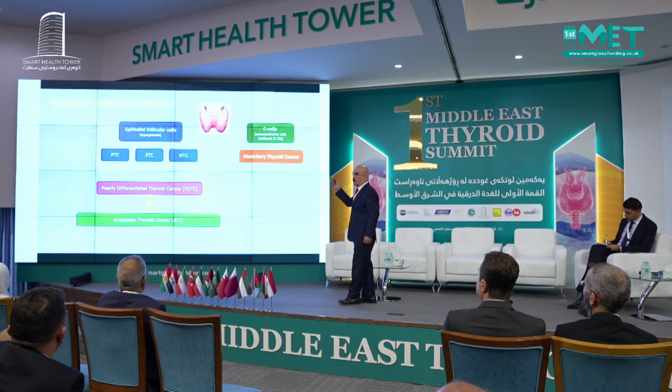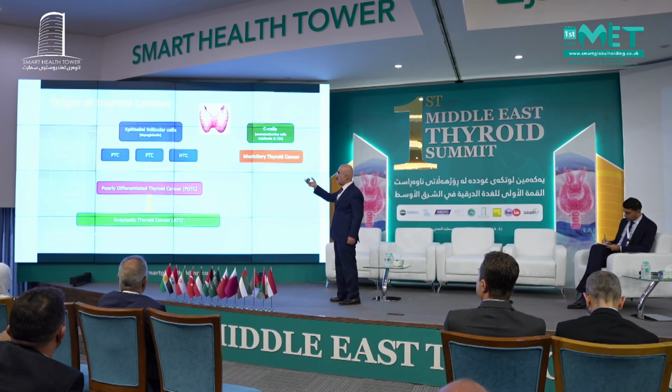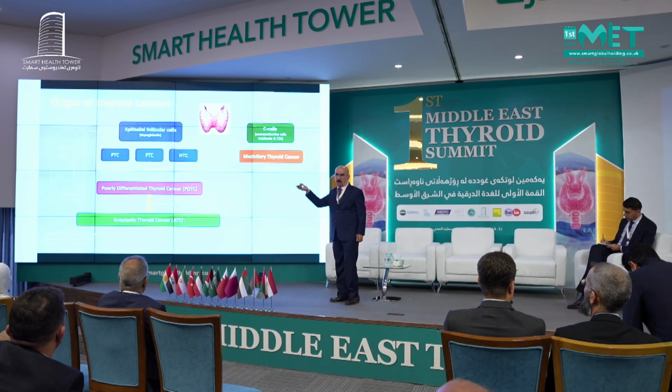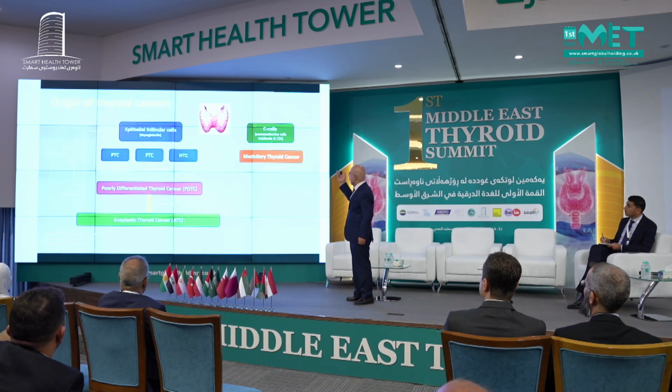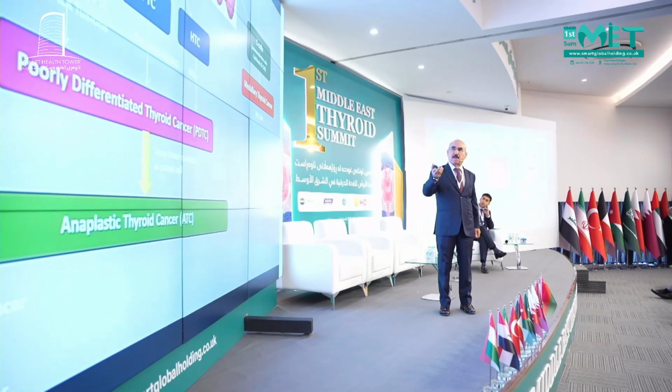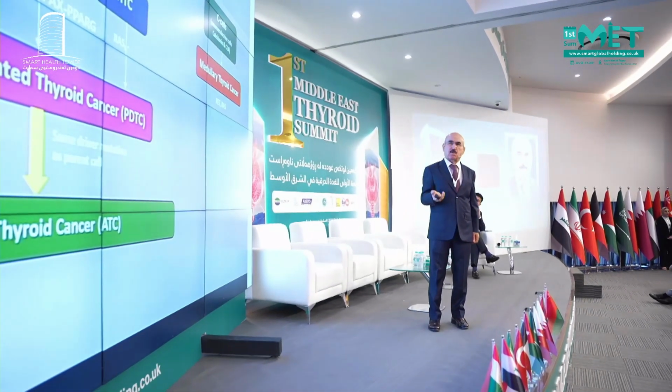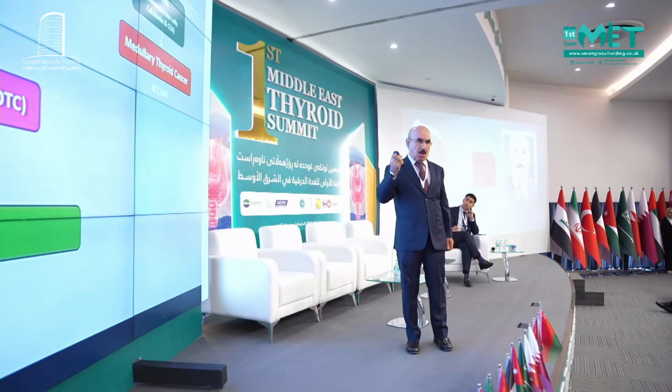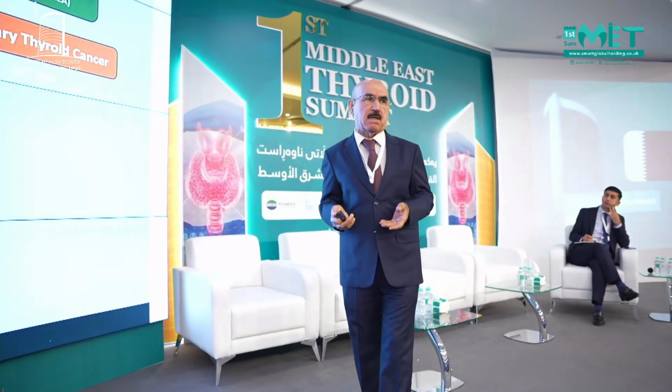Okay, so the origin of thyroid cancer is either from the epithelial follicle, as we heard from Dr. Sarbar, or from the C cells, which give medullary thyroid cancer. The differentiated thyroid cancers are papillary, which is the most common, around 70%, follicular, around 15 to 20%, and Hürthle cell, also a differentiated thyroid cancer. And we have the poorly differentiated and anaplastic types. We can see which type of cancer by the histopathology.